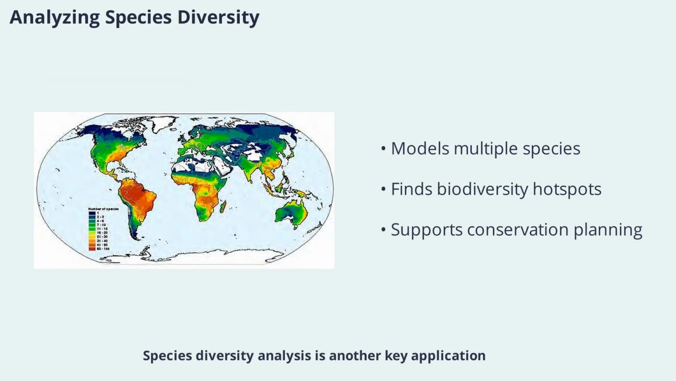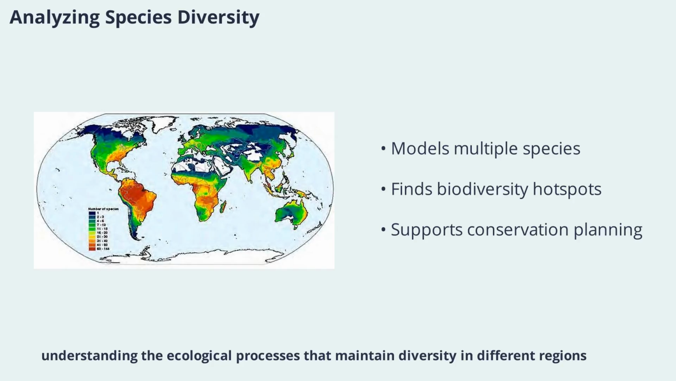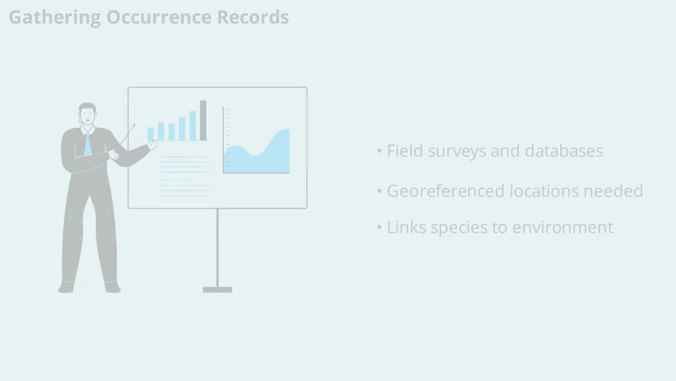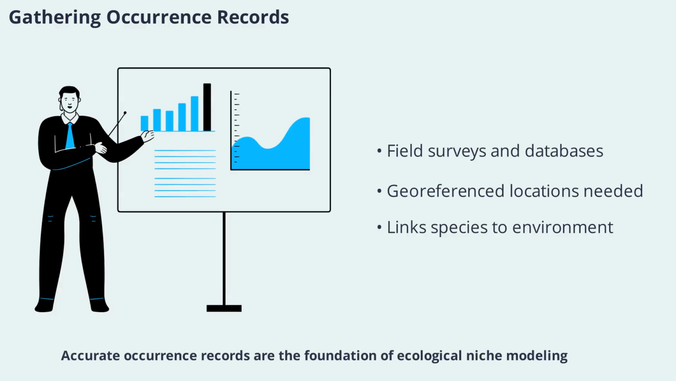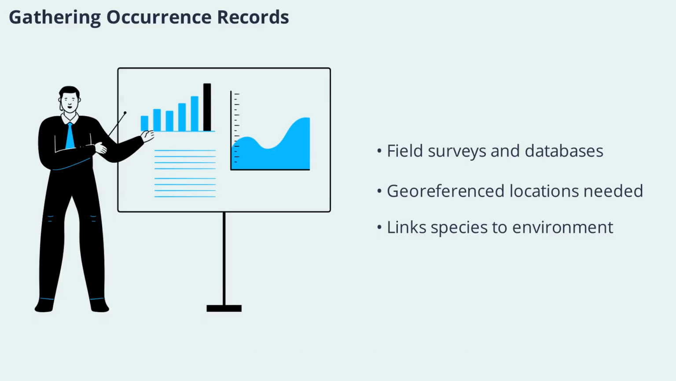Species diversity analysis is another key application. By modeling the niches of multiple species, researchers can identify biodiversity hotspots and areas of high conservation value. This information is vital for prioritizing conservation actions and understanding the ecological processes that maintain diversity in different regions. Accurate occurrence records are the foundation of ecological niche modeling. These records can come from field surveys, museum specimens, or digital databases. Importantly, they must be georeferenced, meaning each record includes precise location coordinates. This allows models to link species presence with environmental conditions at specific sites.